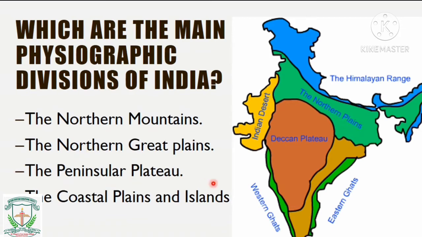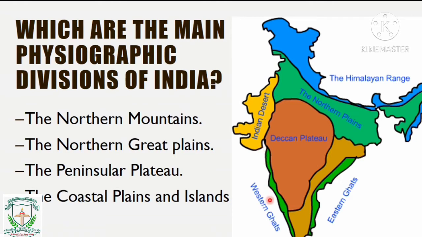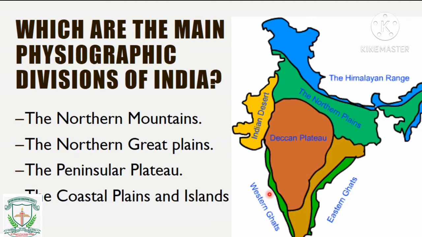Then the peninsular plateau, okay, the Deccan plateau in the middle portion with certain valleys or ghats we can expect. And the coastal plains and islands. The coastal plains are nothing but the boundaries which are surrounding the oceans, where we can expect to have the harbors: Goa, Mumbai, Karwar.